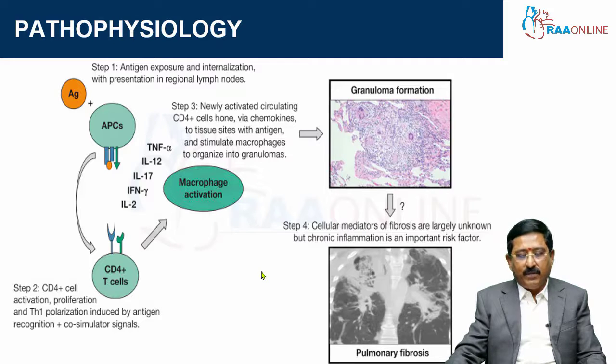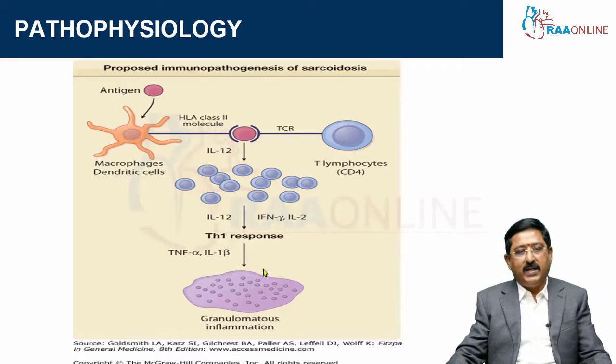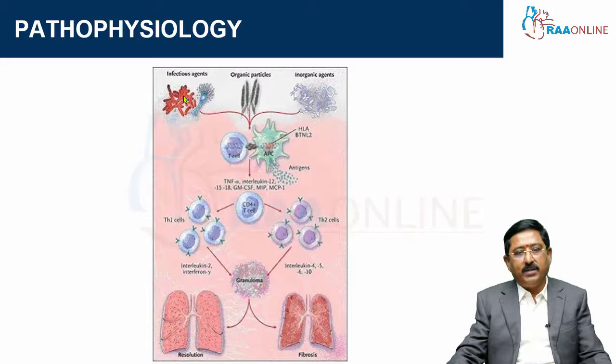So this is the pathophysiology of sarcoid, and coming to the detailed explanation: the antigen, macrophage and T lymphocytes stimulate interleukin 12, and interleukin 12, interferon gamma and interleukin 2 will promote the Th1 response, which is responsible for granuloma formation. Here you can see infectious agents, organic particles and inorganic agents together stimulate the antigen, and this will stimulate TNF alpha and interleukin 12, and all these stimulate the CD4 T cells.